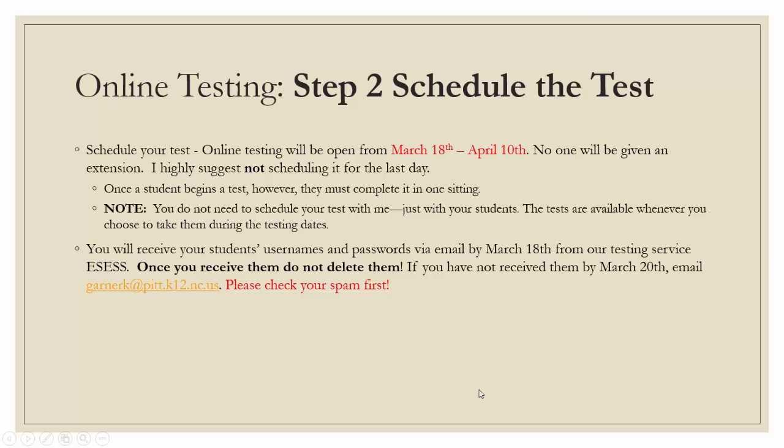Step 2. You'll schedule your test during the testing window from March 18th to April 10th. Highly suggest not testing on the last day, as no extensions will be given. Once a student begins the test, they must complete it in one sitting. You do not schedule your test with me, simply with your students. You will receive your students' usernames and passwords via email by March 18th from our testing service, ESES. If you do not receive them by March 20th, please email me, but check your spam first. They often end up there.